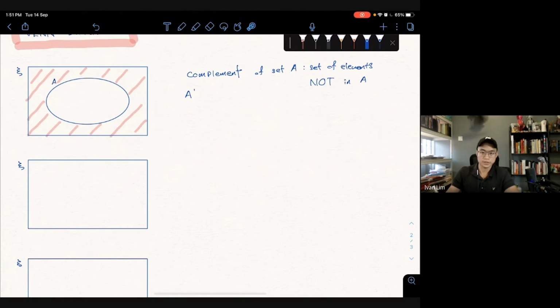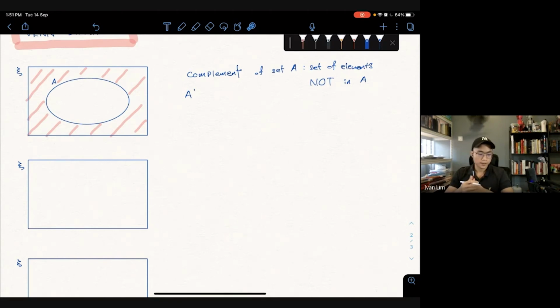Can you all see the alphabet A there? If we say A is this set, which is represented by this oval shape, those that are not of the oval shape but part of the universe, they are the complement of A.